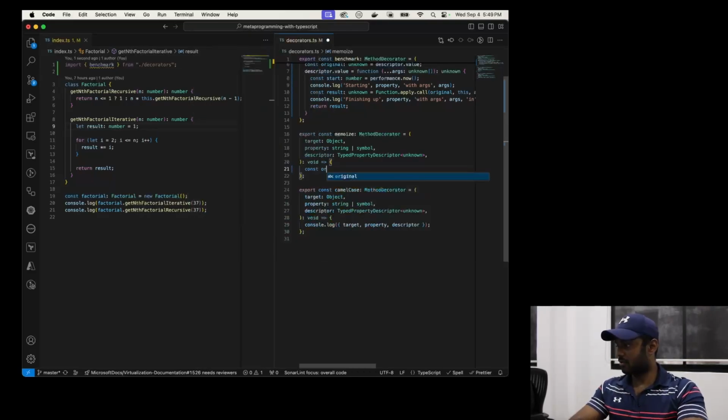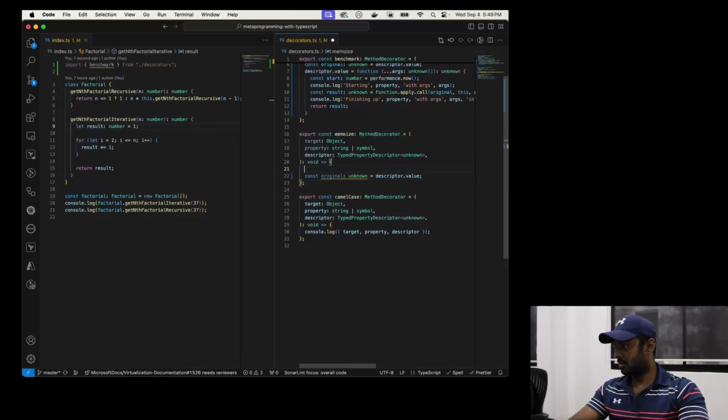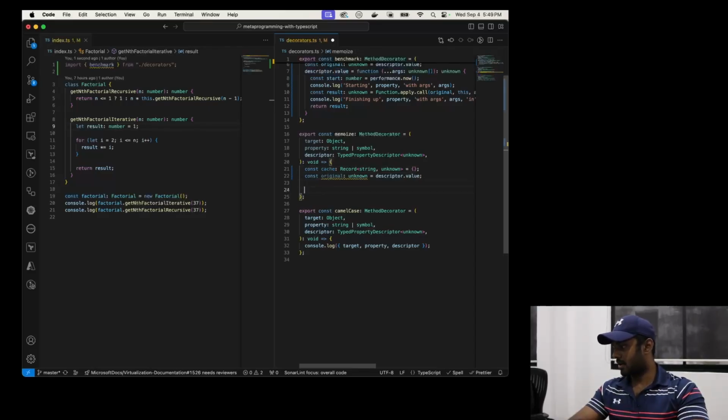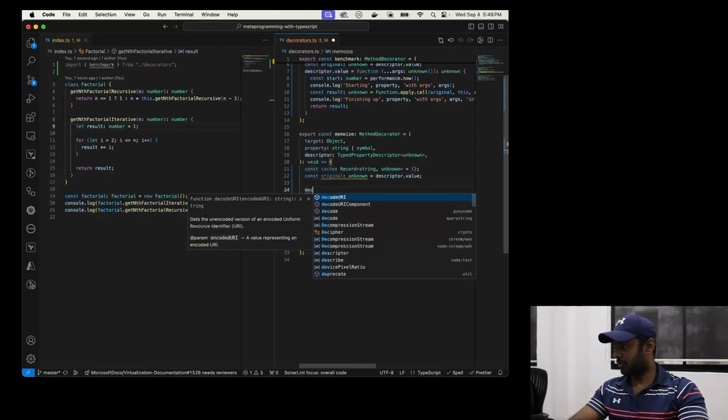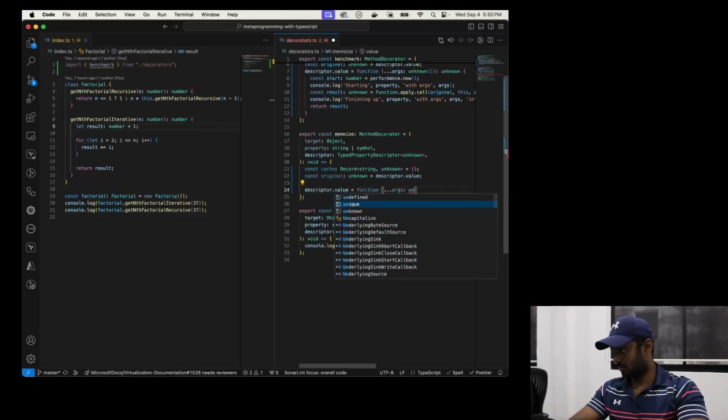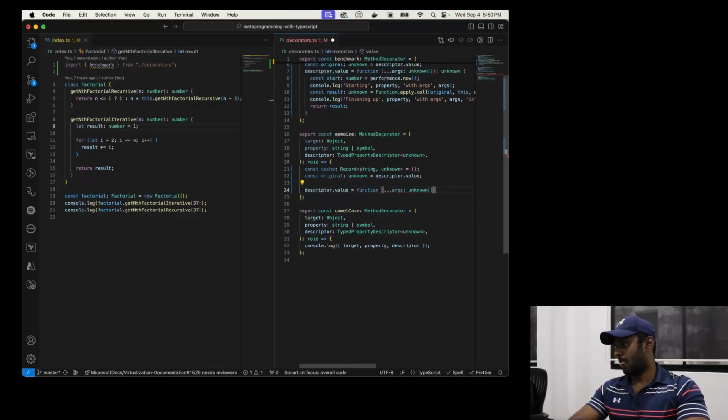First of all, I'm going to get a reference to the original function, which we can get from the descriptor's value. And I'm also going to have my cache over here, with string keys and unknown values. Let's do this real quickly. descriptor.value, which is again going to be a function taking a bunch of args and returning something that's unknown.